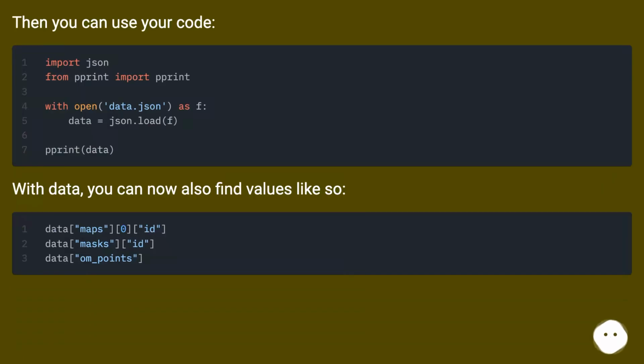Then you can use your code. With data, you can now also find values like so. Try those out and see if it starts to make sense.